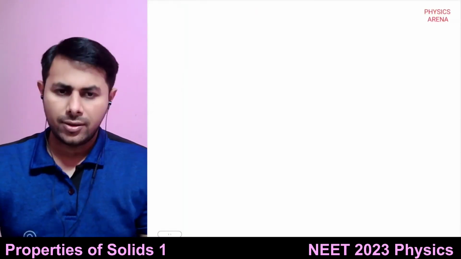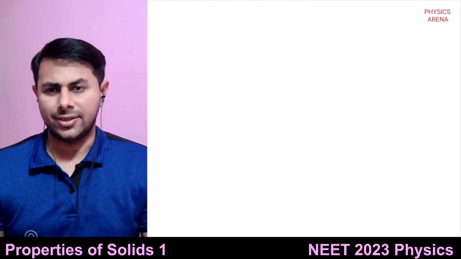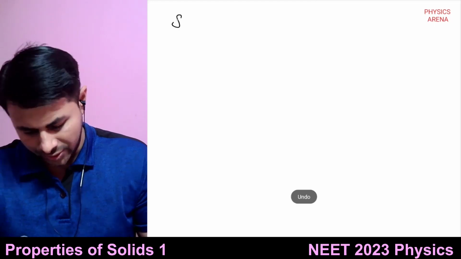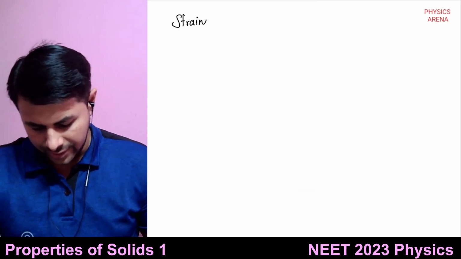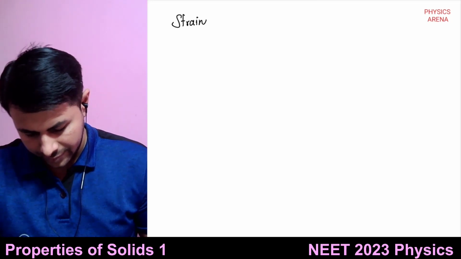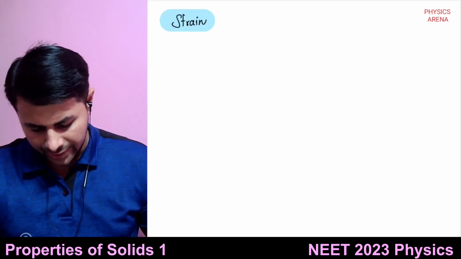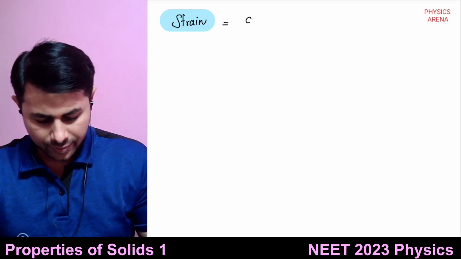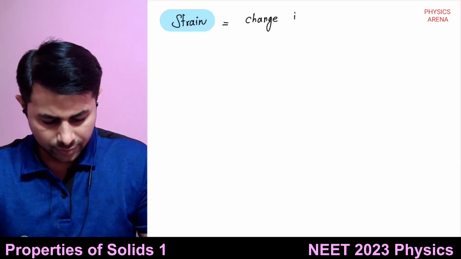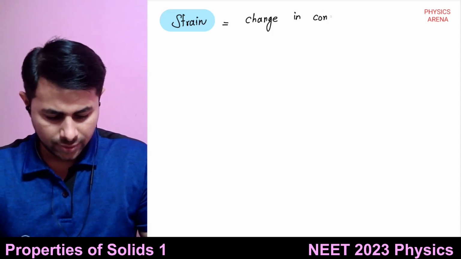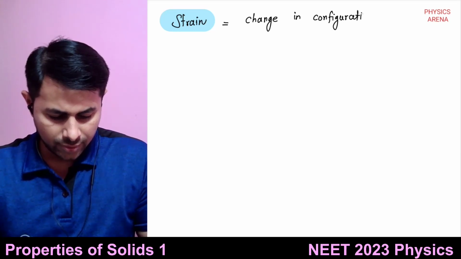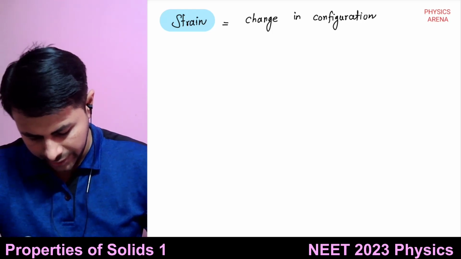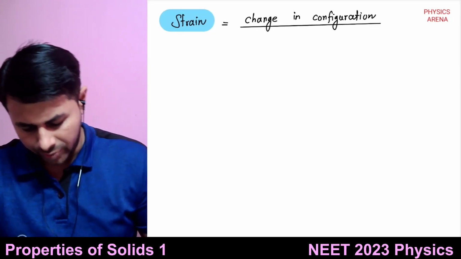Now related to these three stresses, there are three strains. So what is strain? Let's define this quantity known as strain. Strain is defined as change in configuration of a body per unit original configuration.